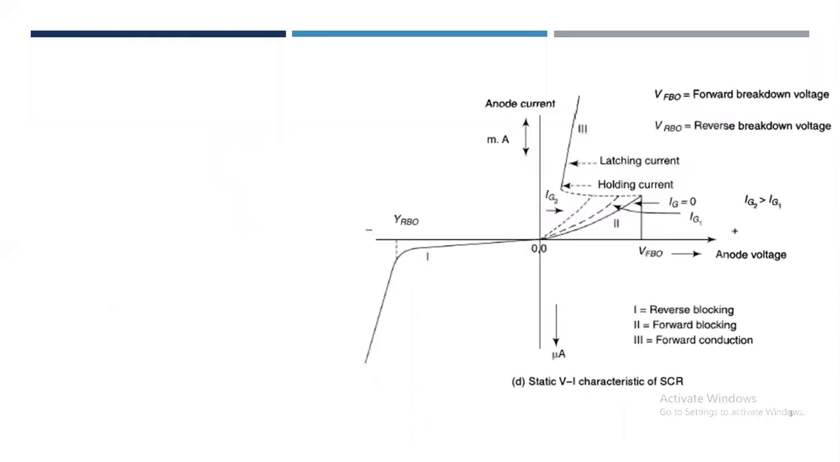Next is the second mode, that is forward blocking. The thyristor is said to be forward biased when the anode is positive with respect to the cathode. Under this condition, junctions J1 and J3 are forward biased while junction J2 is reverse biased. The reverse bias on junction J2 limits the forward current to the value of forward leakage current, in the order of milliamperes. The thyristor is then said to be in forward block state. It means the SCR is still in off state.